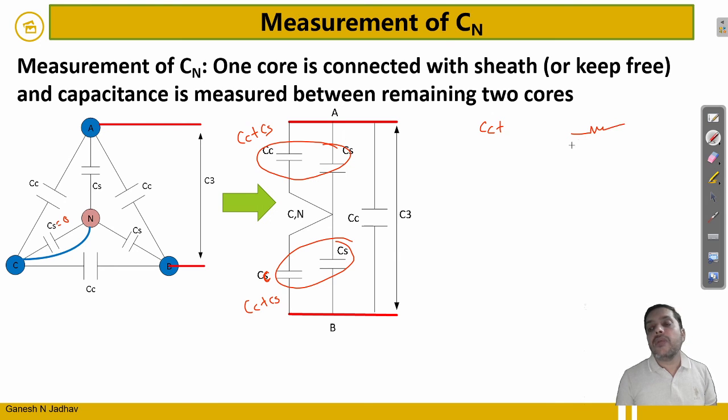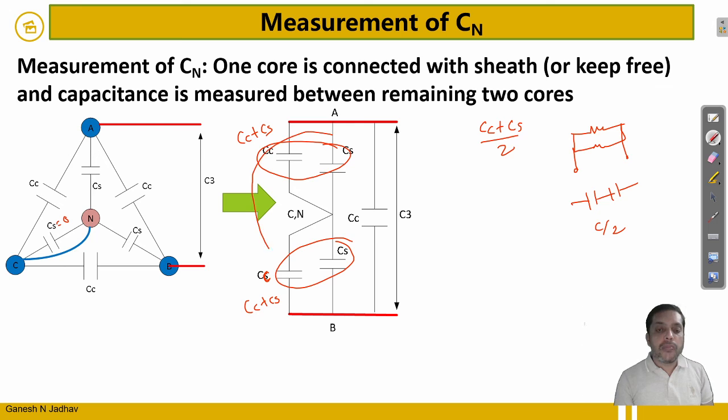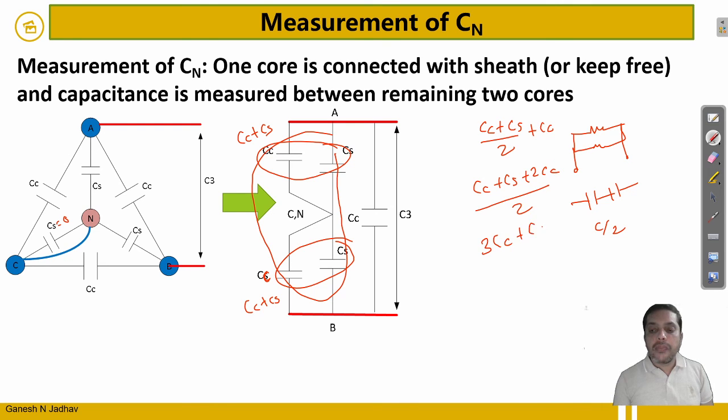Let me give you an example. When two equal resistances are in parallel, the equivalent is half of that. Similarly, when two equal capacitances are in series, the equivalent is half of that. That means (CC plus CS) divided by 2 is this total combination. And it is in parallel with the CC, which means I want to add the CC. So I make the denominator the same: (CC plus CS plus 2CC) divided by 2. This will give me (3CC plus CS) divided by 2.